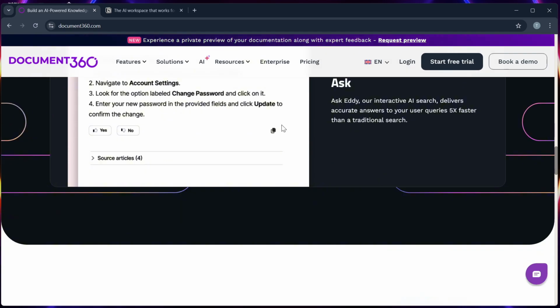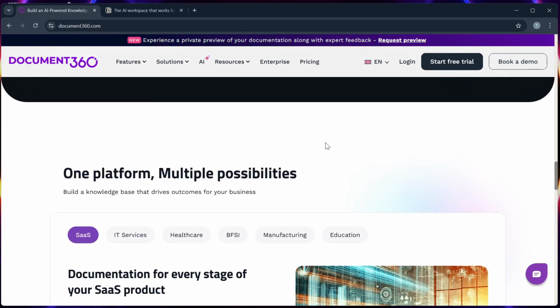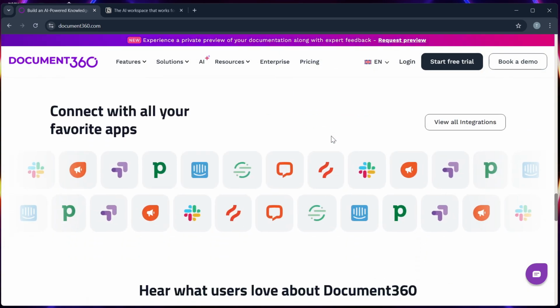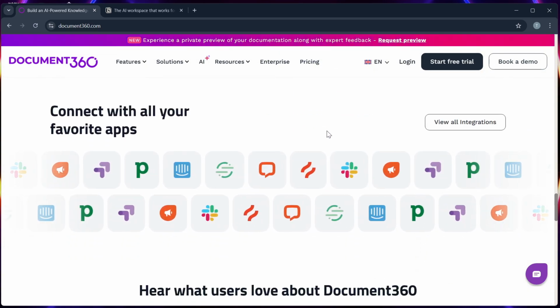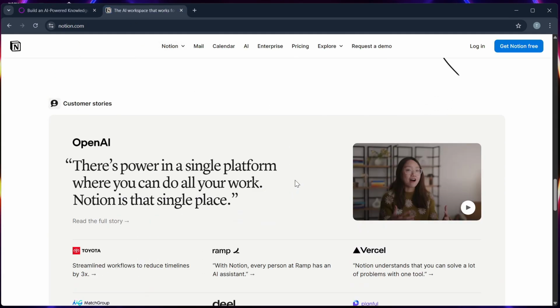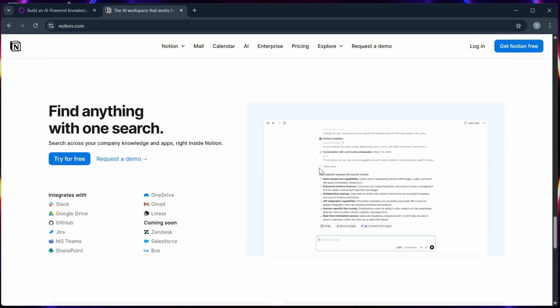Number 3, features. Document 360 includes advanced analytics, Markdown support, reader feedback, and private and public portals, while Notion offers AI writing tools, databases, team collaboration, and integrations with project tools like Slack or Trello. Number 4, customization and branding.